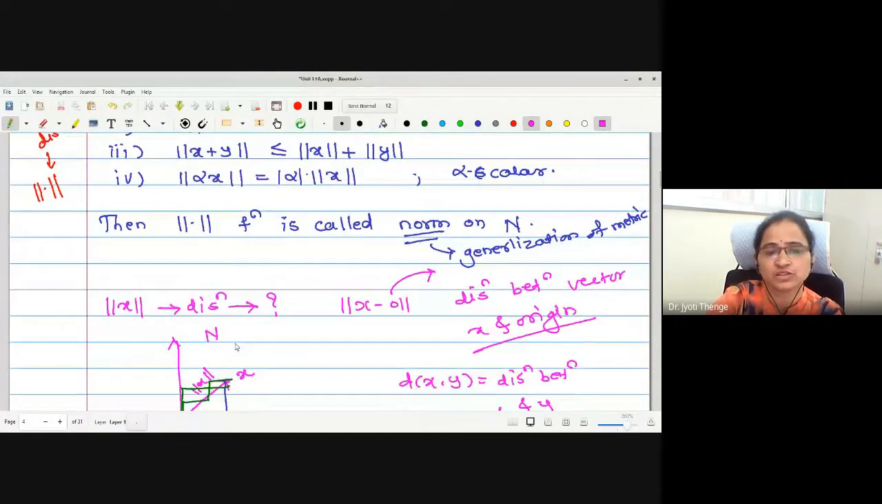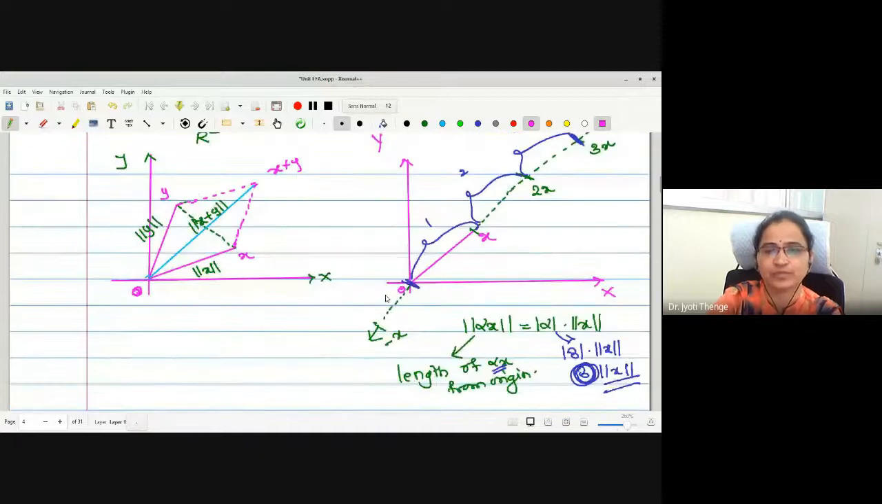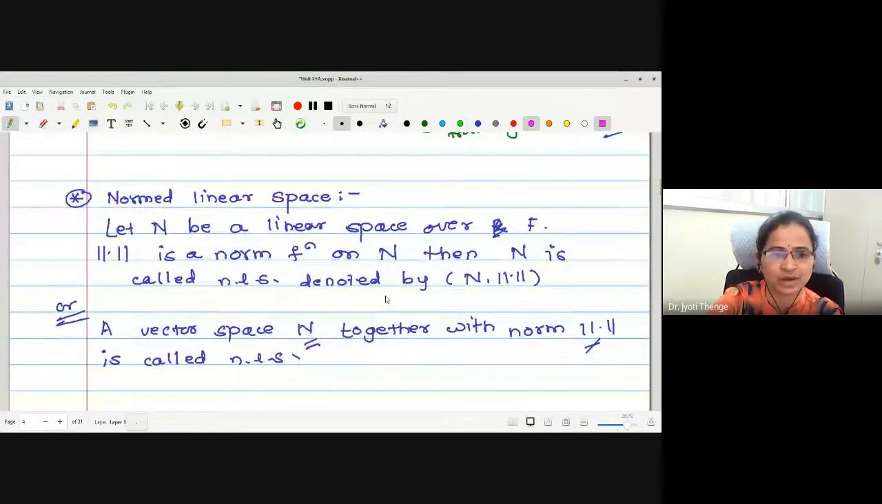Okay, the geometrical interpretation of every condition we have discussed in detail. I'm not going to repeat that part again. Then, a normed linear space is again a linear space together with a norm function. That is a linear space in which the distance between the 2 points is calculated with the help of a norm function is called a normed linear space, and it is denoted by (N, ||·||).